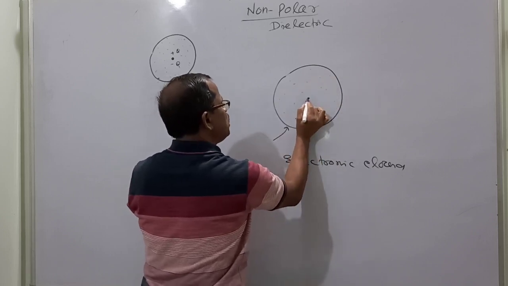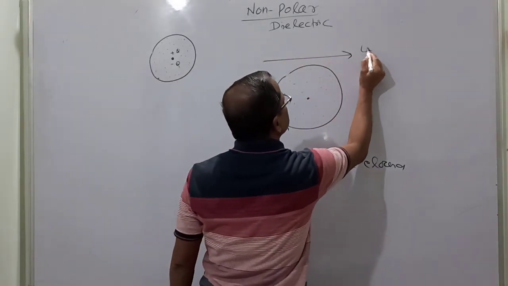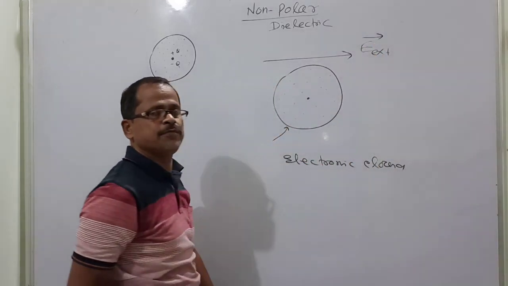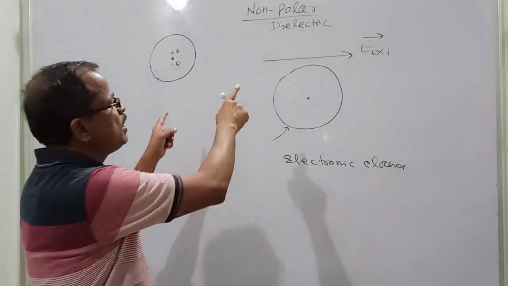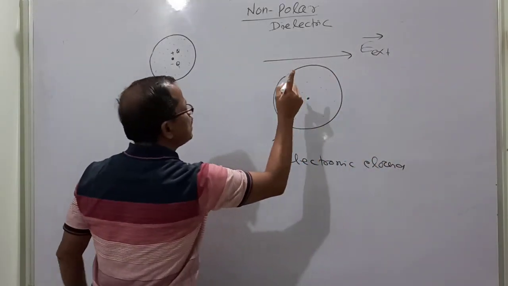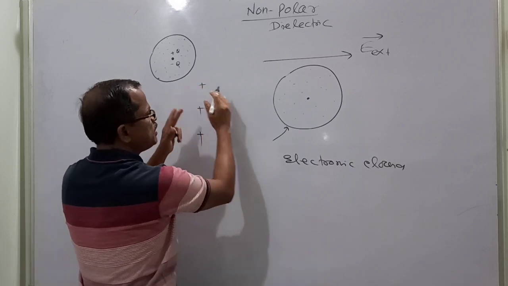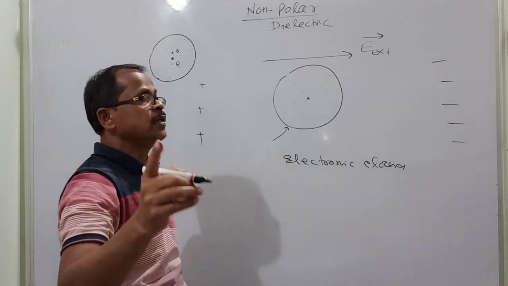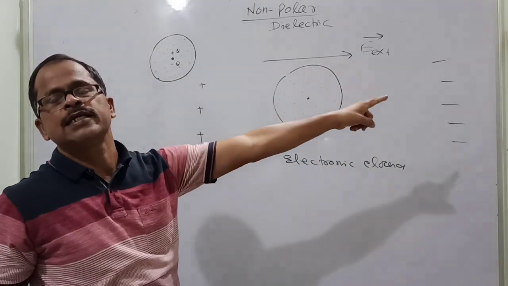Now the centroid of positive charge was here, but I am now applying some external electric field. This is a very important term I am going to derive. Please listen carefully. An external electric field is applied, going to the right. Electric field always goes from positive charge to negative charge.